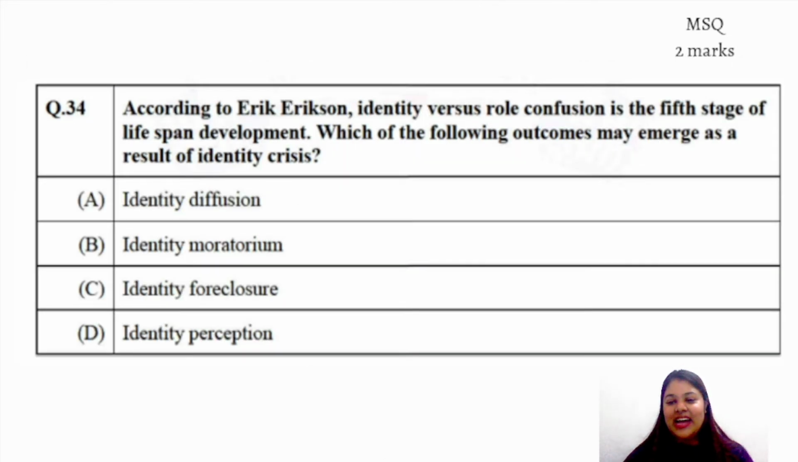Okay, Dhanya's dilemma we are going to call it. Read this question. These terms which are mentioned in the options are related to Marcia's theory, but the question is asking about Erik Erikson's theory, right?